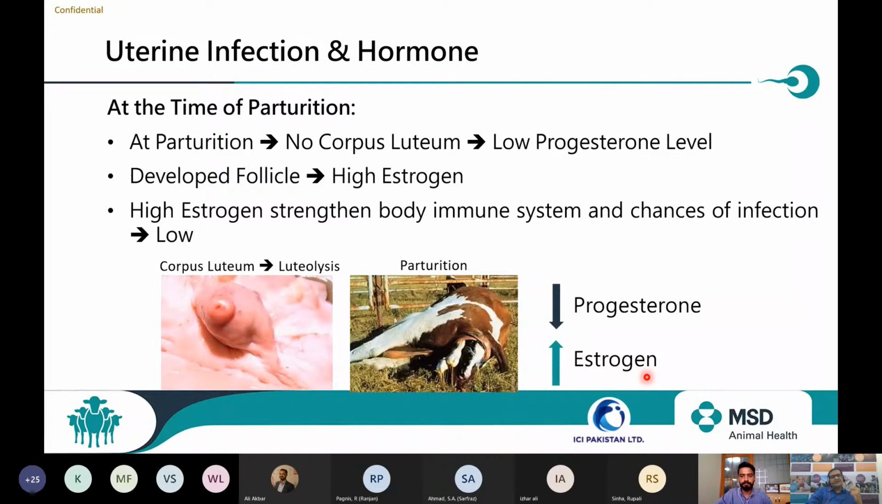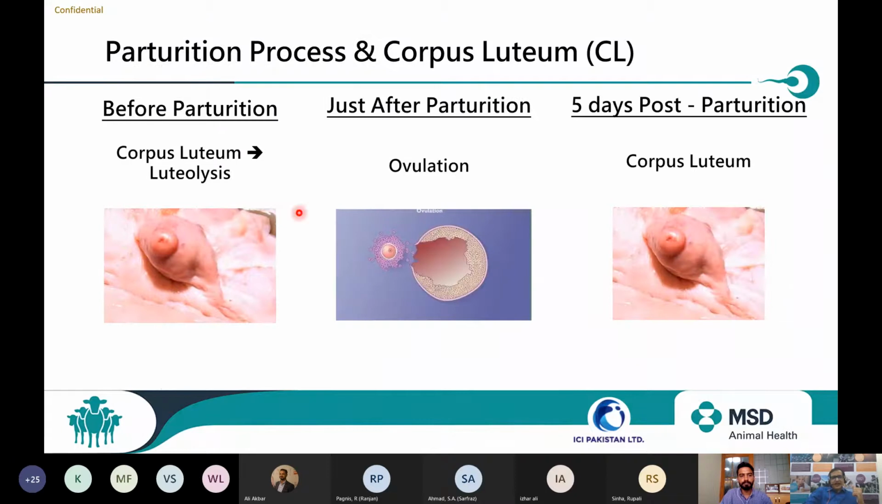Now the question comes: when the body has such a beautiful system, and at both the times when the cervix is opening, the body is maintaining a high estrogen level and low progesterone level, then why do these problems happen? Why does uterine infection happen? Now, the answer is, what usually happens is that as the corpus luteum degenerates just at the time of or just after parturition, one more ovulation happens, because the follicle which is waiting and not able to ovulate because of the mature corpus luteum, that follicle ovulates.